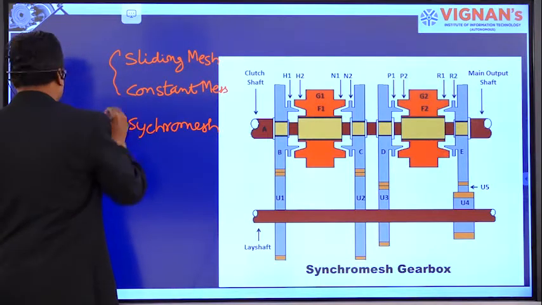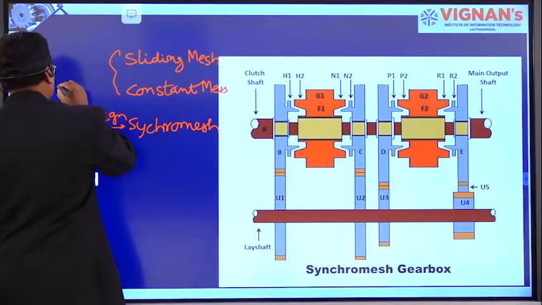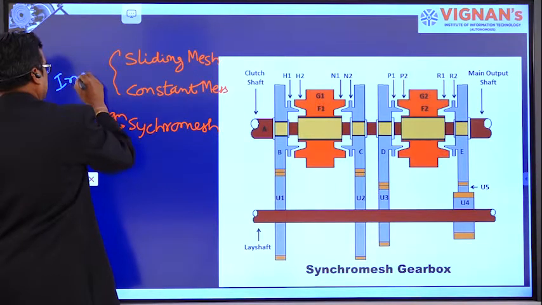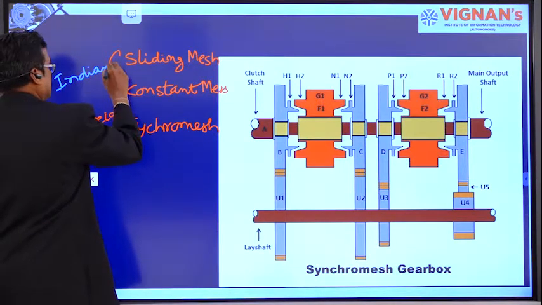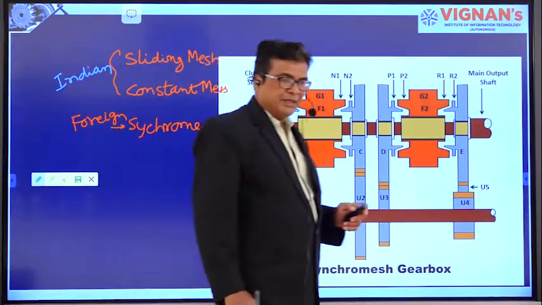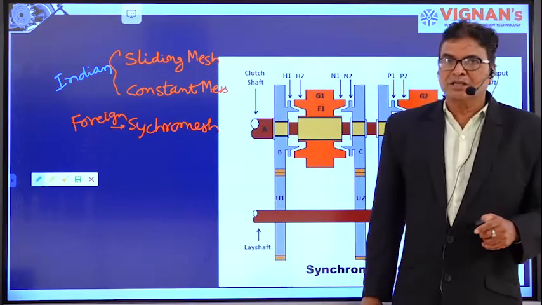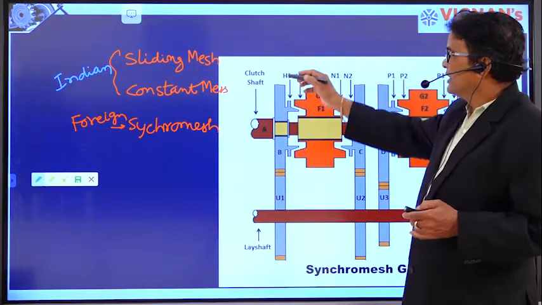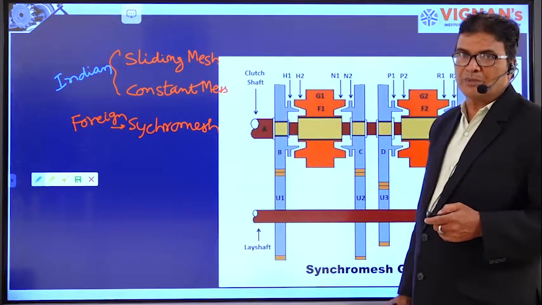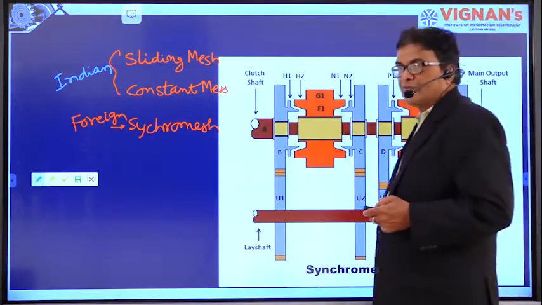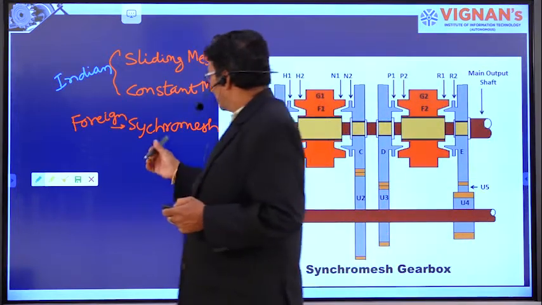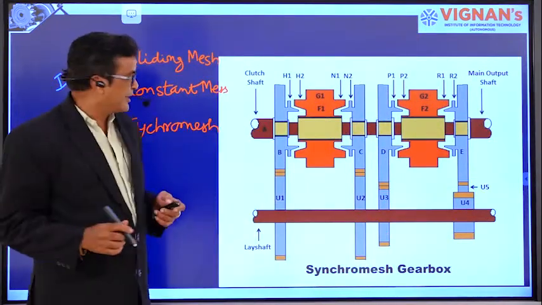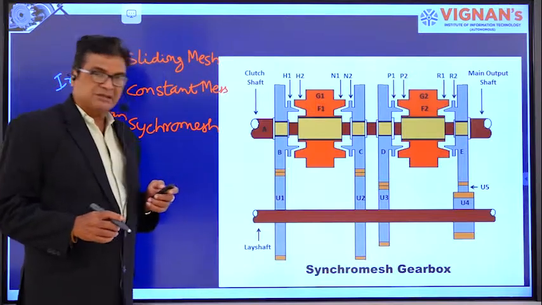And these two gearboxes are used in Indian cars because of their simple design and economic availability. The sliding mesh gearbox and constant mesh gearbox are adopted for Indian cars, and the synchromesh gearbox is adopted for foreign cars, right?